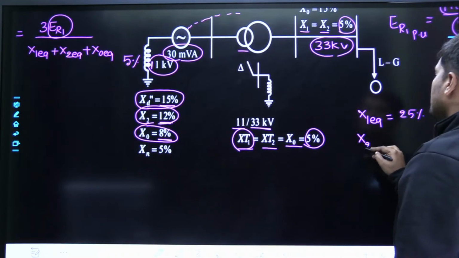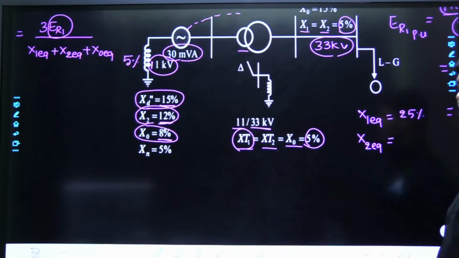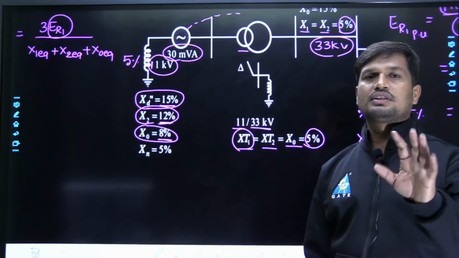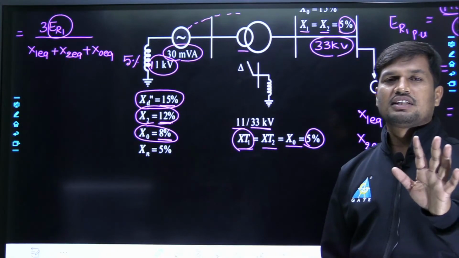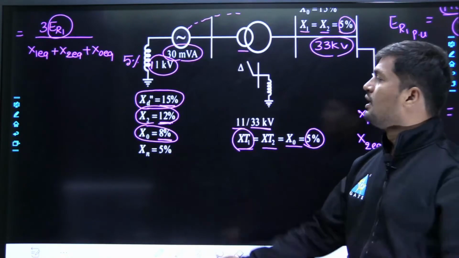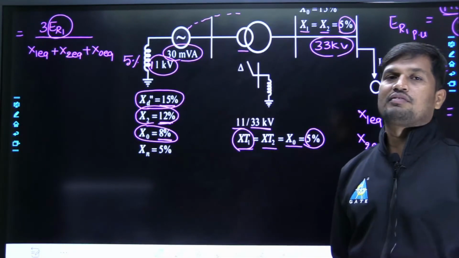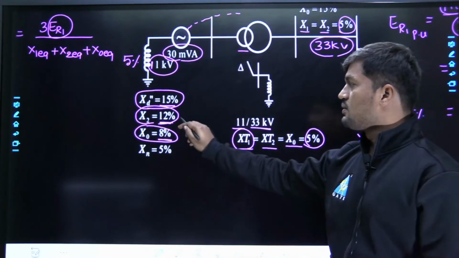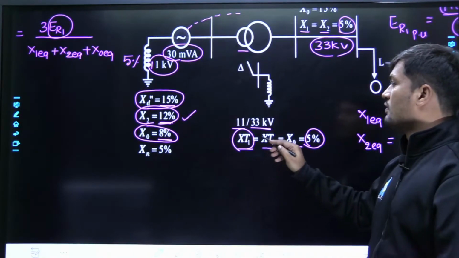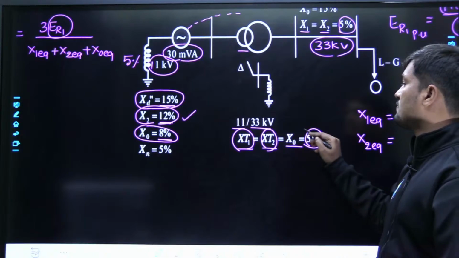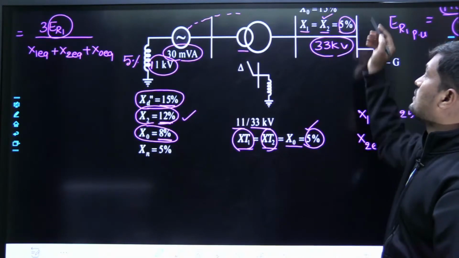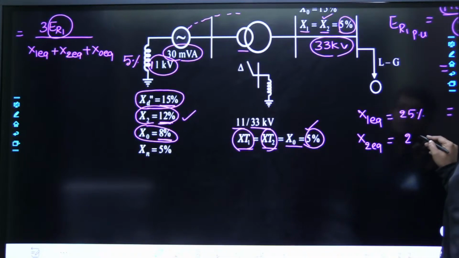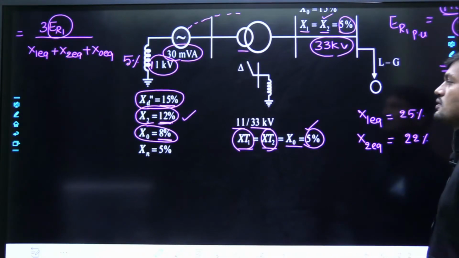Next, negative sequence reactance. How to calculate negative sequence reactance? Direct shortcut. In negative and positive sequence reactance calculations, the reference is not ground, neutral is the reference. Therefore, directly we can add without any network, since it is time wasting if you go through each and every circuit as a network. Negative sequence reactance is 12% in case of generator, 5% in case of transformer, 5% in case of transmission line. 5 plus 5, 10, plus 12 will be 22%. Now, negative sequence reactance is also completed.